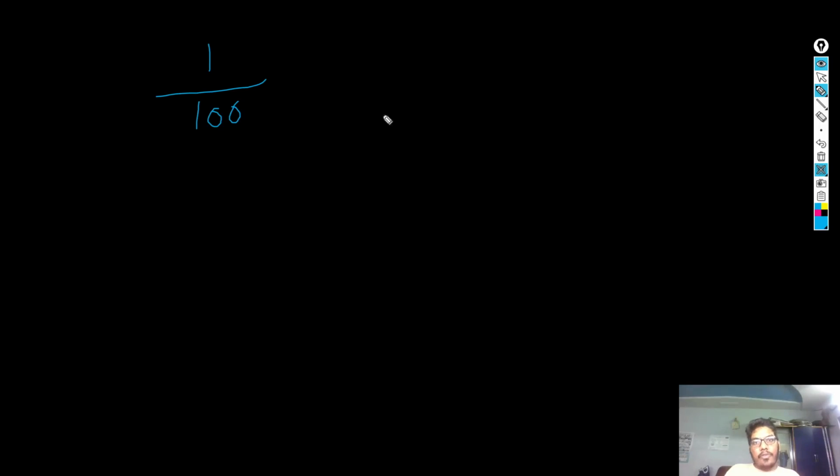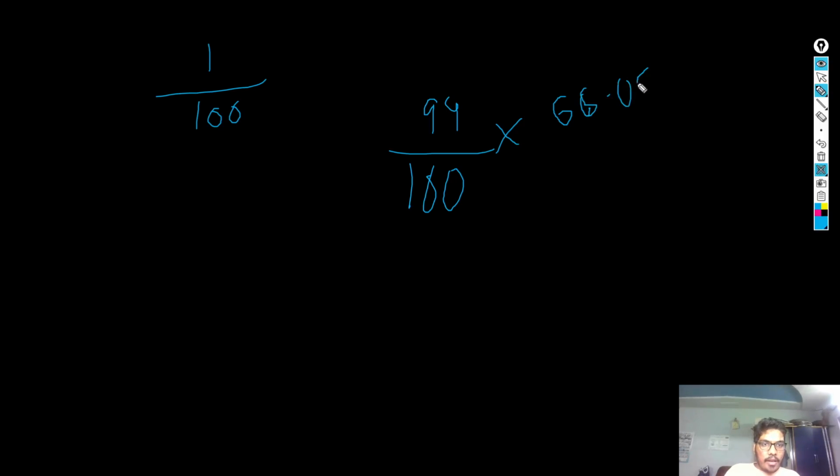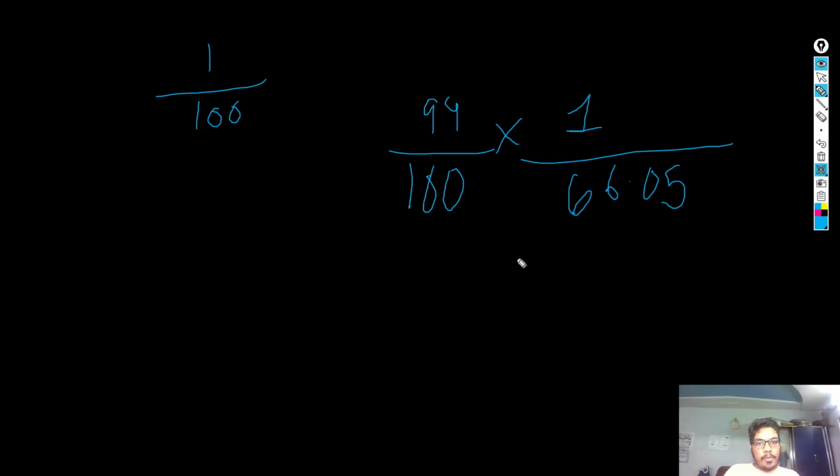Second, the probability that you find it out in the second round is 99 upon 100, because you were not able to find it out in the first round, and you are able to find it out in the second round. So what is the probability for the second round? Now the second round is 1 upon 66.05. What is the probability that you are not able to do it?